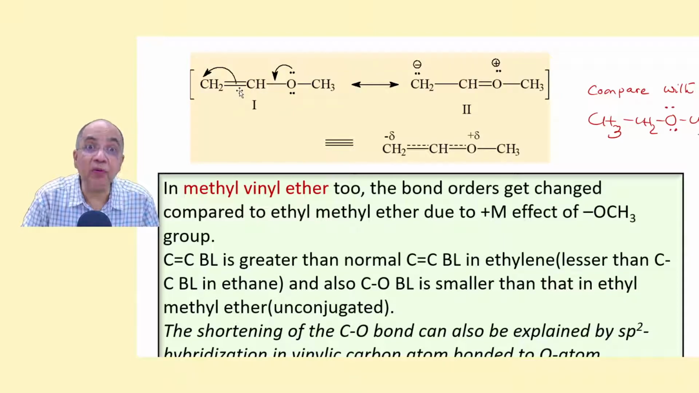But what about the C double bond C? There was no C double bond C here, right? So why is this bond lengthened? This bond is lengthened because the C double bond C bond length in ethene is 1.33, while this double bond length is a little more, 1.37, 1.39, like that. Why? Because of this resonance phenomenon, right?